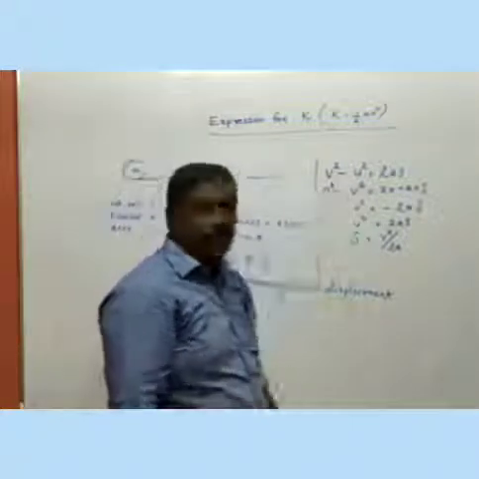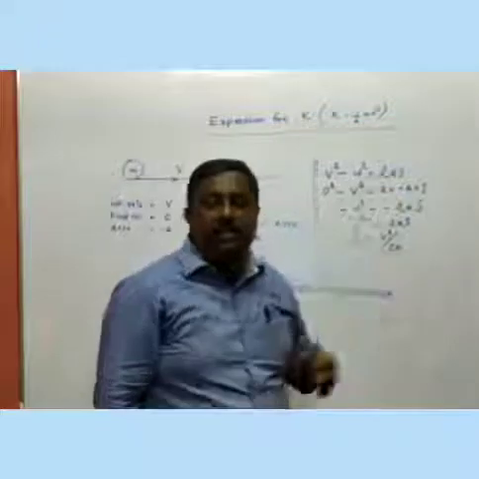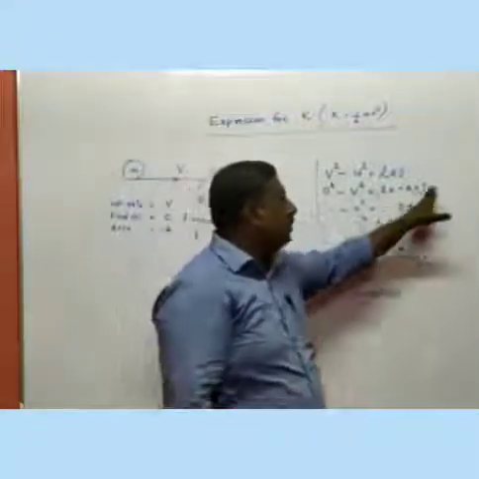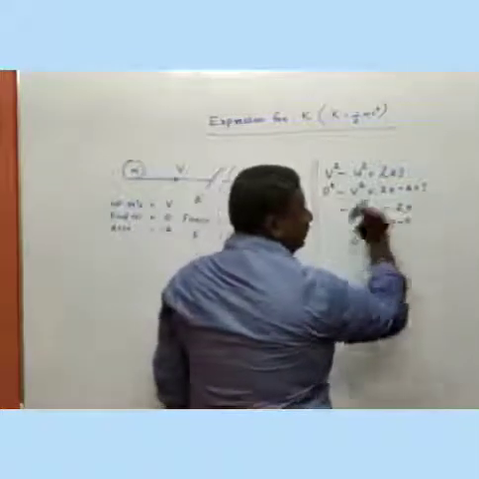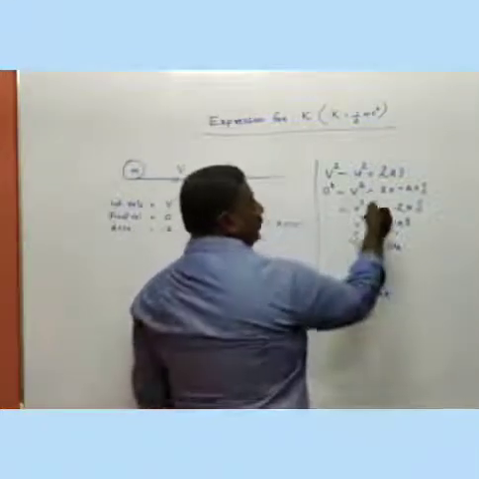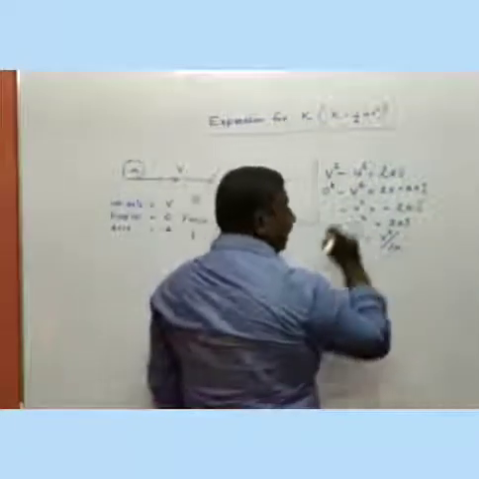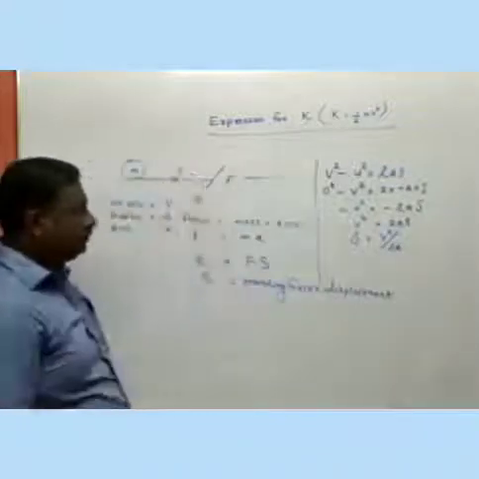So negative v square is equal to 2 into acceleration, here that is retardation, so negative a into displacement s. Negative v square is equal to negative 2as. Negative sign is cancelled from both sides. V square is equal to 2as. Therefore s is equal to v square by 2a.